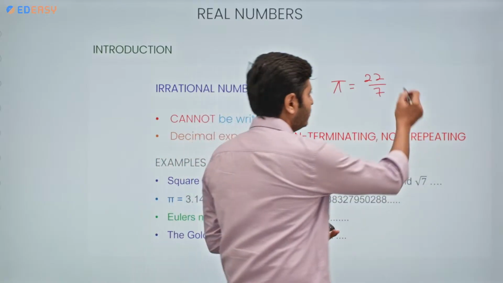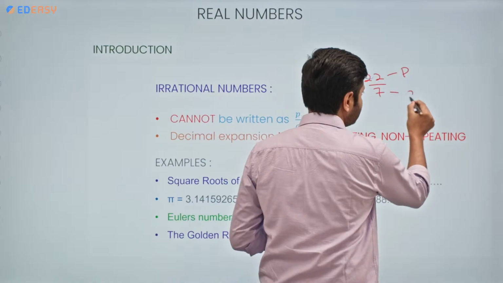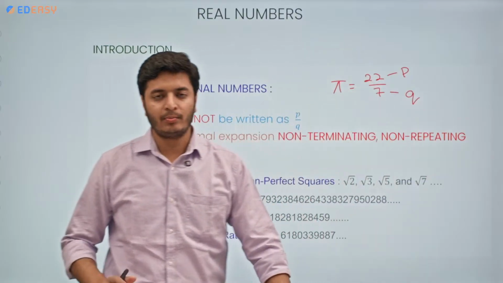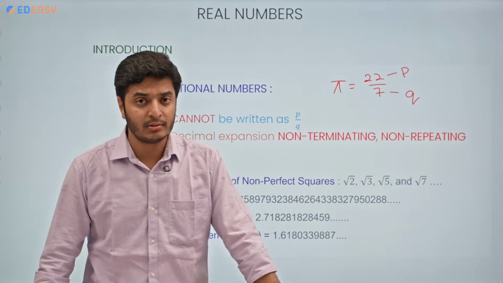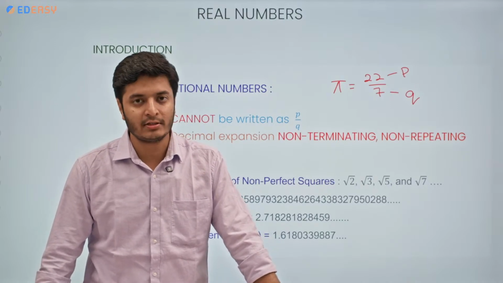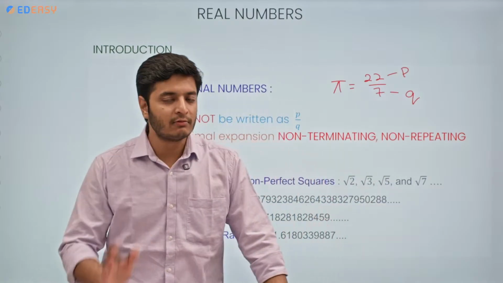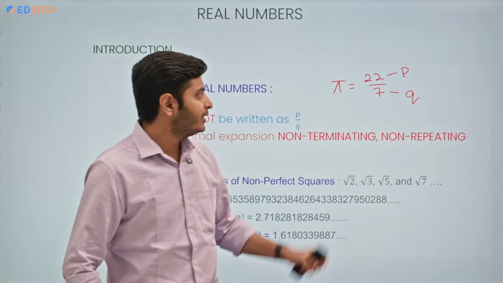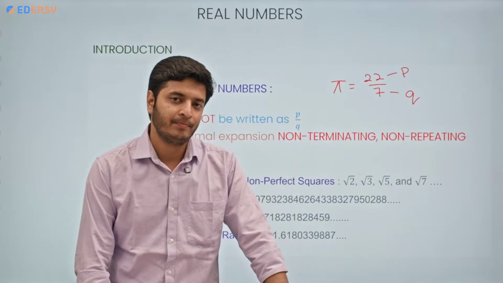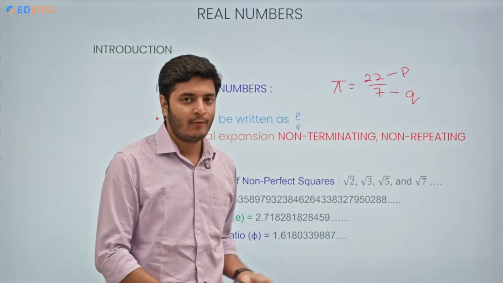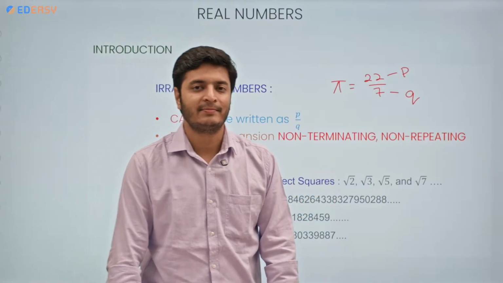It is. 22 is the p, 7 is the q. Also, both numbers, 22 and 7, are integers, and the value of q is not equal to 0. So shouldn't we call pi a rational number? But I am saying that pi is an irrational number. What is the reason behind this?